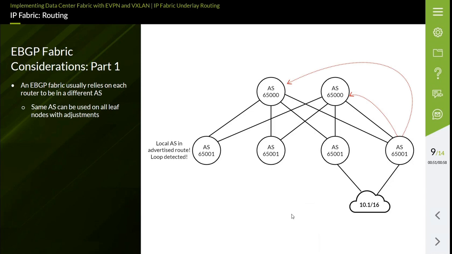The leaf nodes connected to network 10.1/16 advertise the 10.1/16 network to the spine nodes.